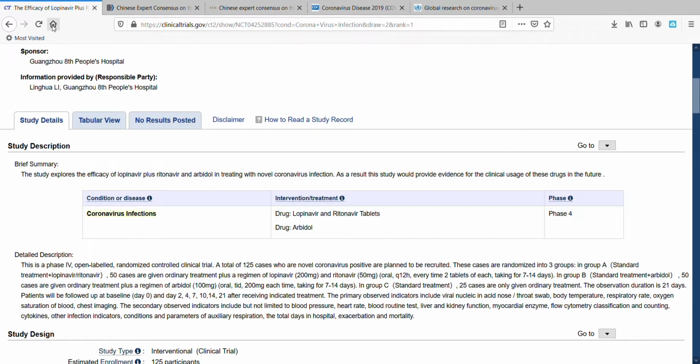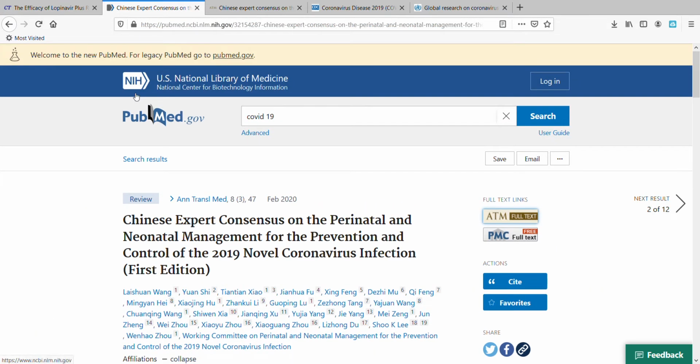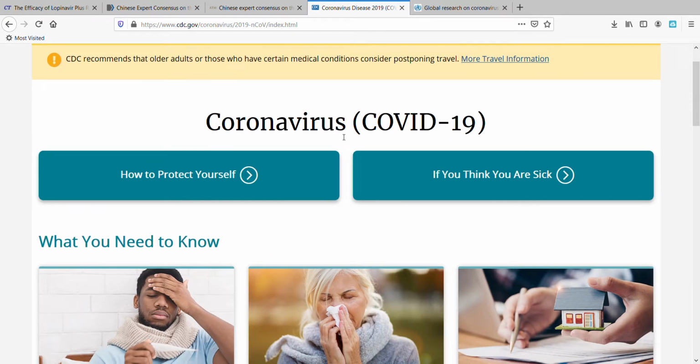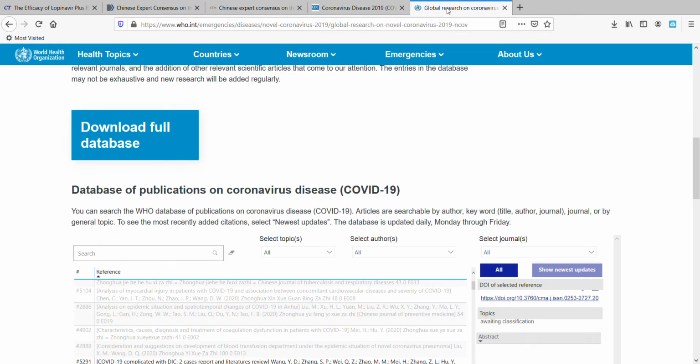So again, clinicaltrials.gov for studies that are enrolling or studies that have completed and have results posted. PubMed for studies that have been published through peer review. CDC for up-to-date public health information. World Health Organization, again for up-to-date public health information and latest information on research and clinical trials underway.